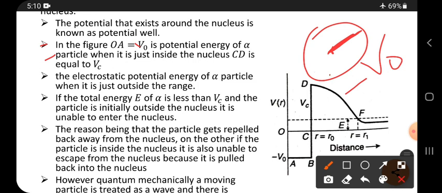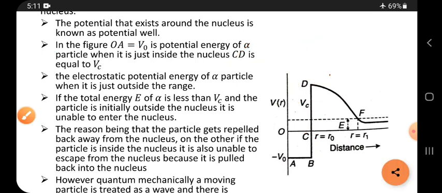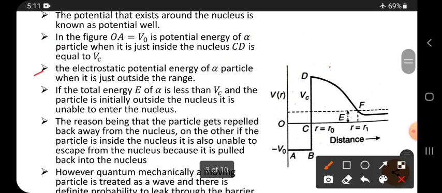CD just inside the nucleus, CD is equal to Vc. So from here to here, it is Vc. CD is a positive potential, the electrostatic potential energy of the alpha particle when it is just outside the range, right? The electrostatic potential energy is Vc here, so this is Vc.